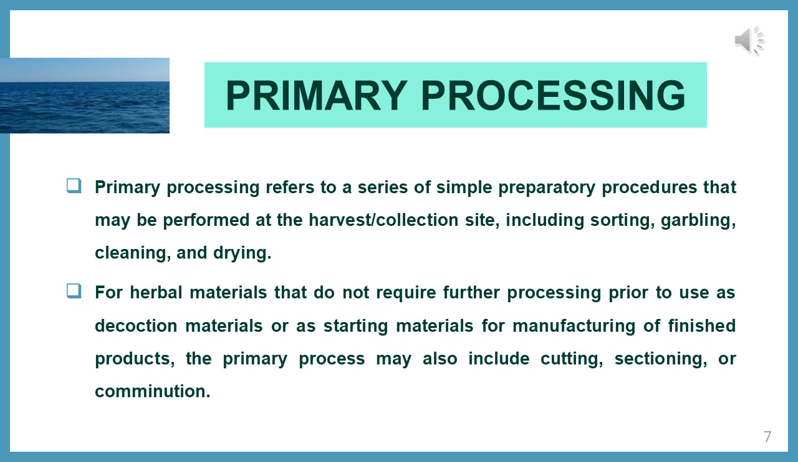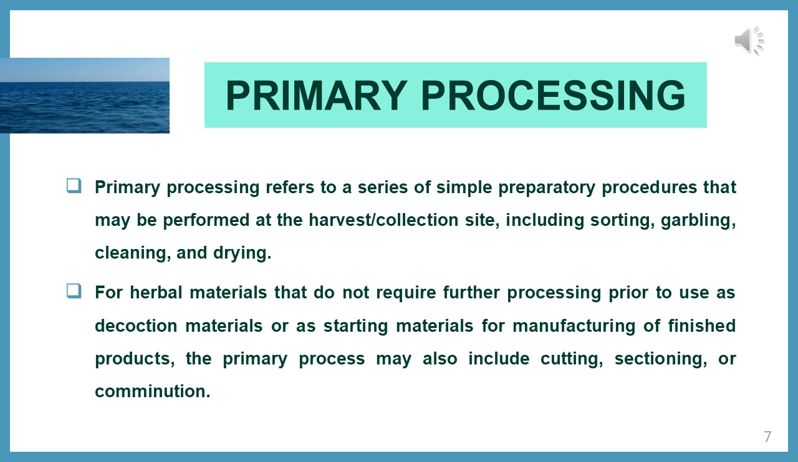First, primary processing. What is primary processing? It means a simple preparatory procedure which will be done at the harvesting or the collection site itself, including sorting, garbling, cleaning, and drying. All these simple processes will be done at the collection area itself. All these processes are referred to as primary processing.